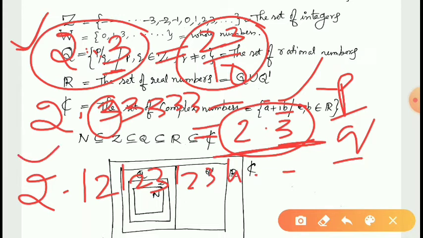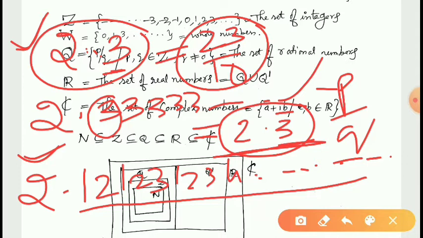So this is said to be a non-terminating, non-recurring decimal because there are infinitely many digits after the decimal, and also no part is repeating. No digit or no group of digits is repeating. Therefore, this is said to be a non-terminating, non-recurring decimal.